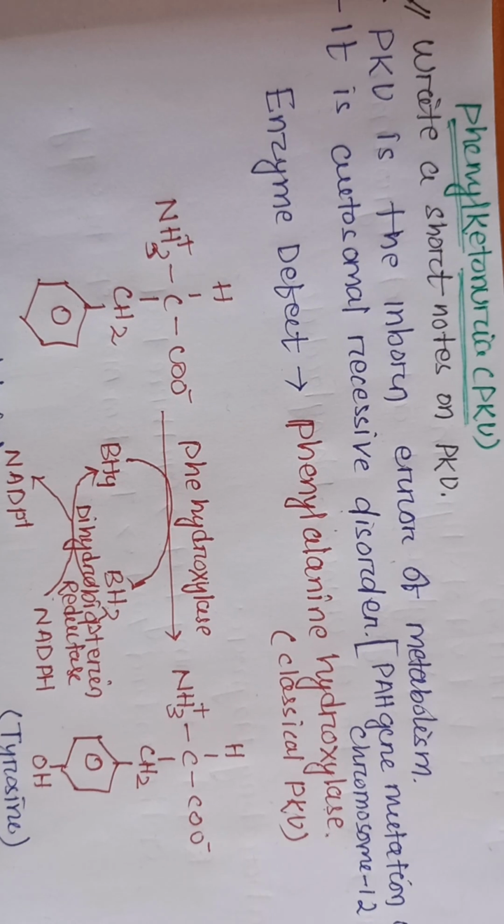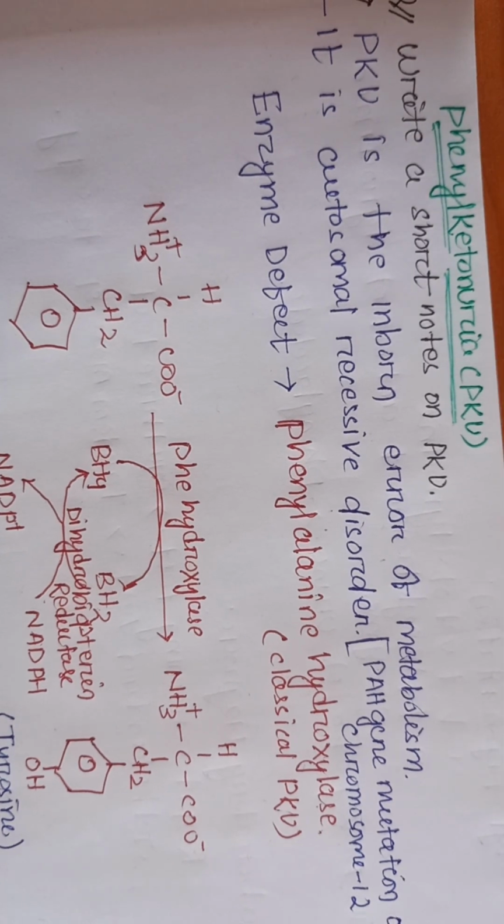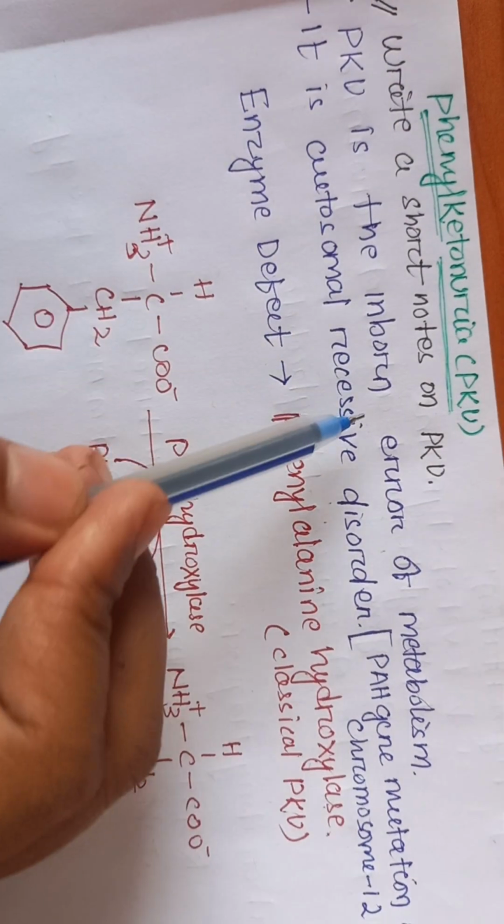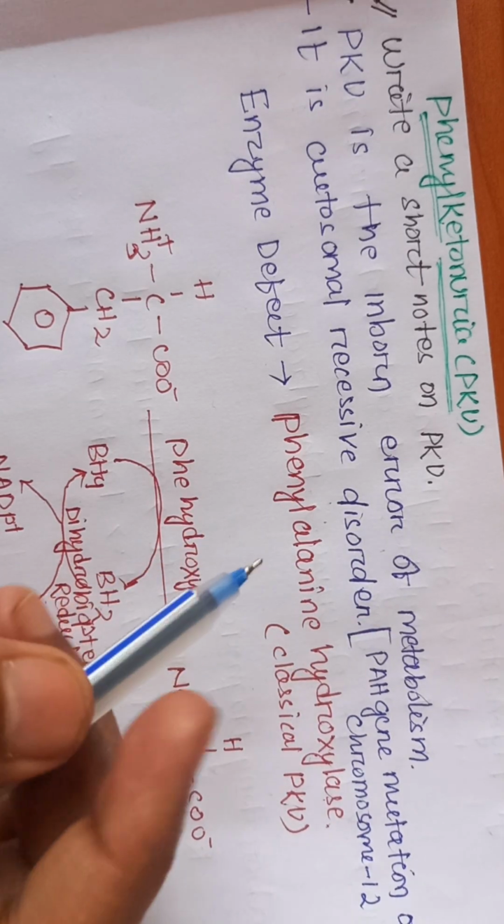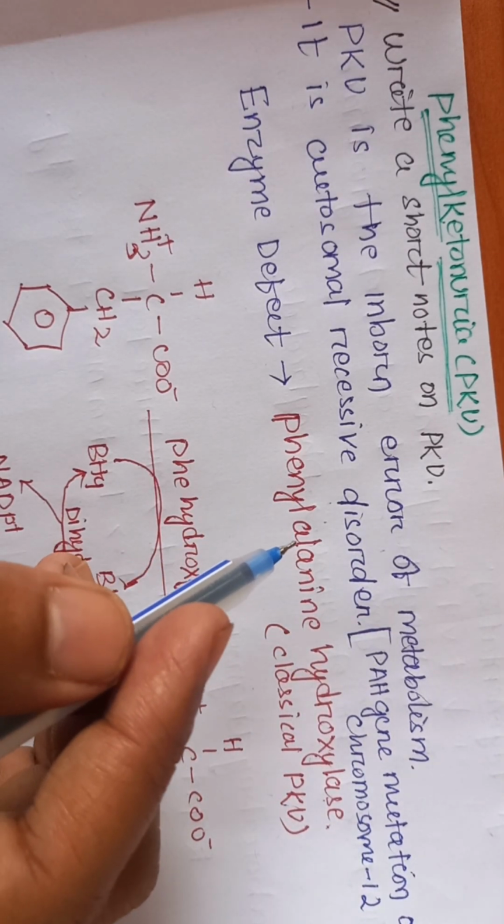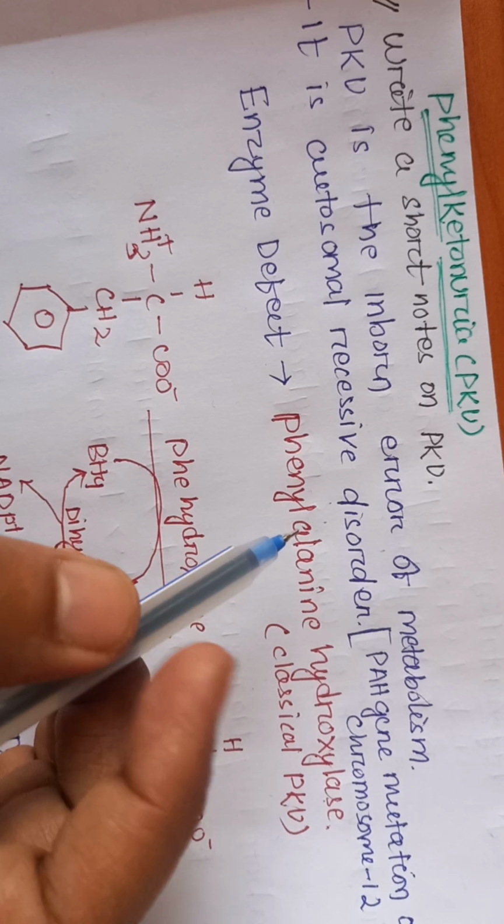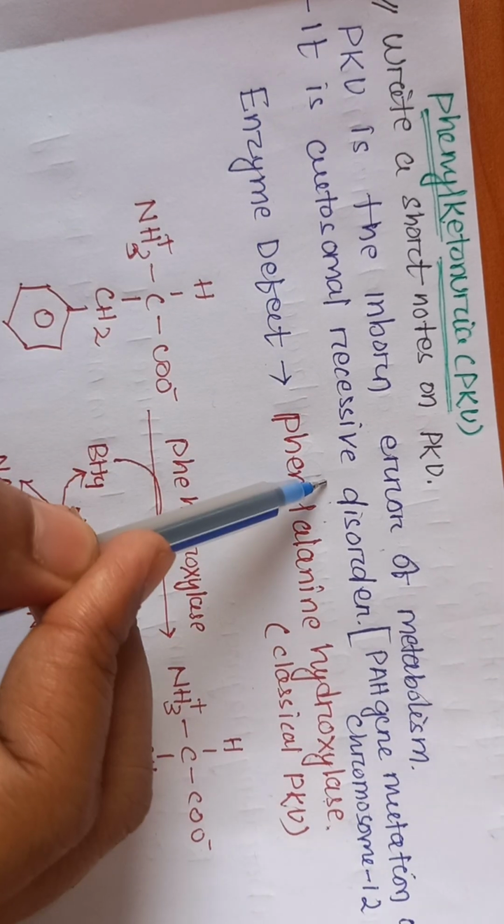Today I am going to discuss a very interesting topic, that is phenylketonuria of aromatic amino acid metabolism. And let's discuss the phenylketonuria. Phenylketonuria is an inborn error of metabolism. That means this error is present since birth, and this is mostly a genetic defect in the genes. That's why it is known as an autosomal recessive disorder.